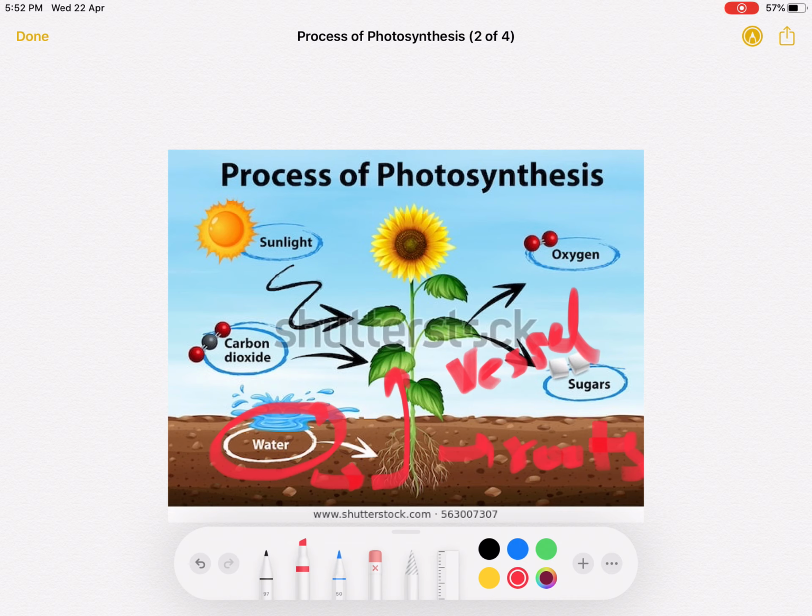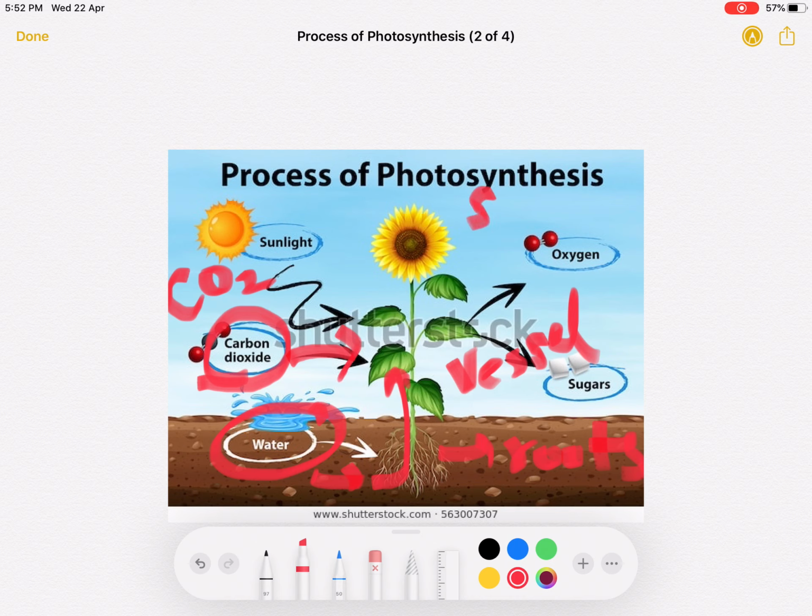Now the next raw material is carbon dioxide, CO2. What is carbon dioxide? This is a gas which is present in the air. The leaf absorbs carbon dioxide from the air through stomata.